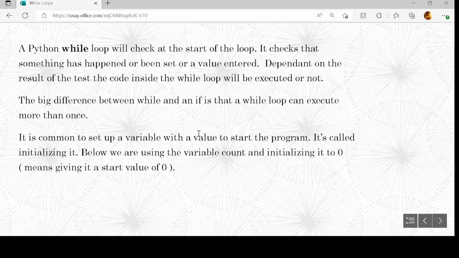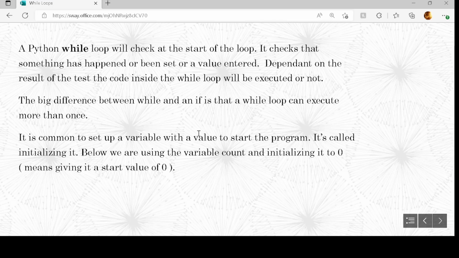So with Python, we're going to check the condition at the very start of the while loop. Depending on the value of the condition, we'll either enter the loop or not. So it's kind of like an if. The big difference is that an if will not repeat itself, whereas the while loop will.